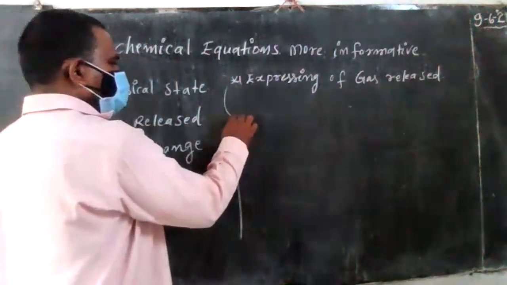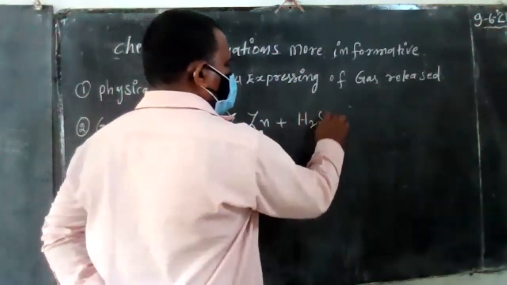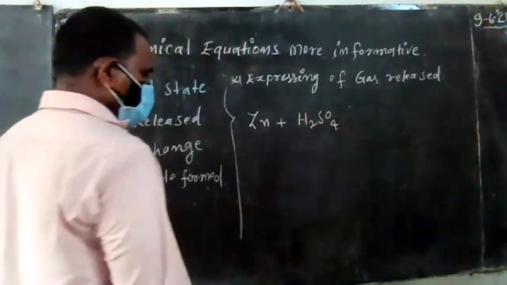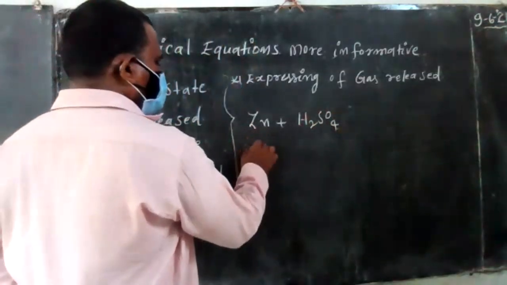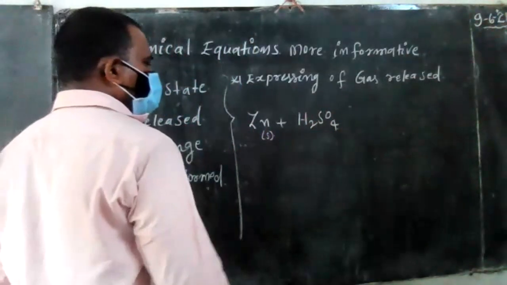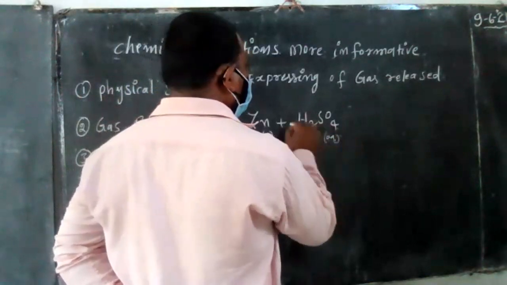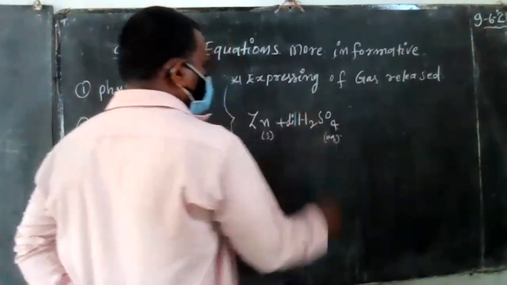So zinc metal reacts with sulfuric acid. Zinc metal means a small piece in solid state, and sulfuric acid means an aqueous solution, dilute sulfuric acid.